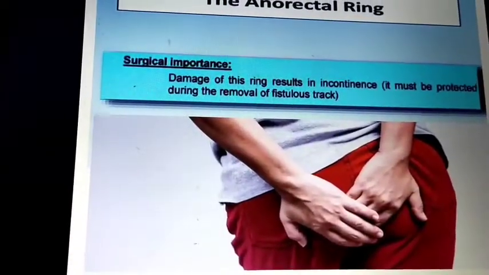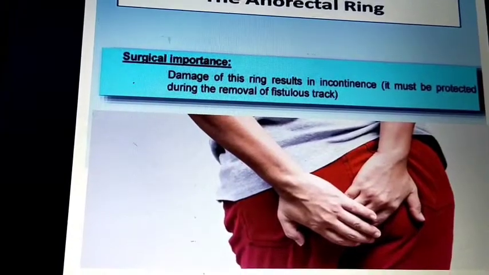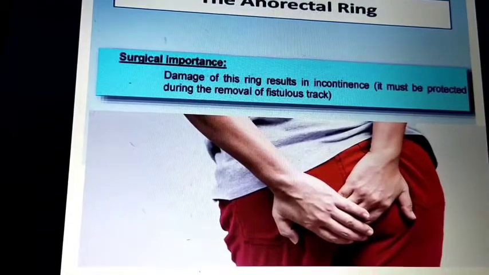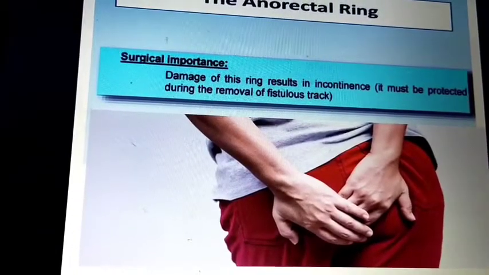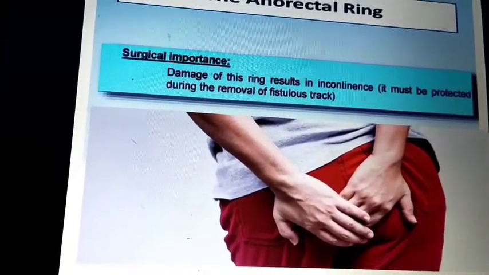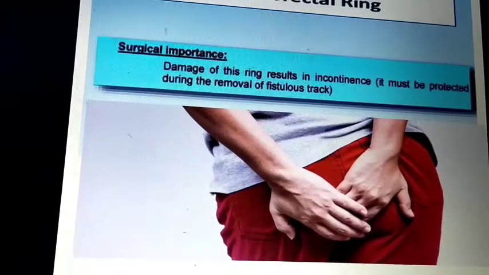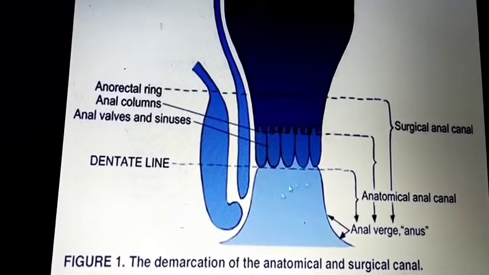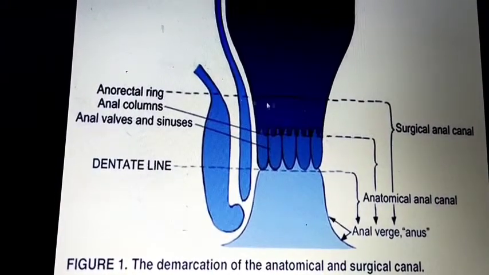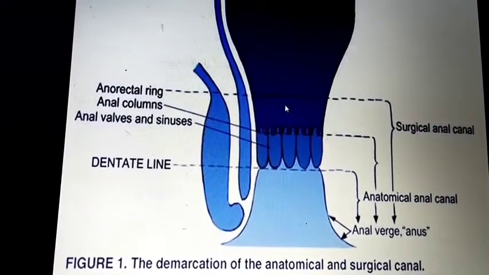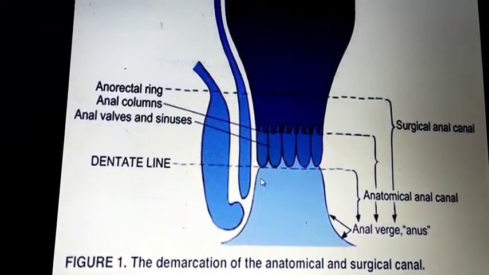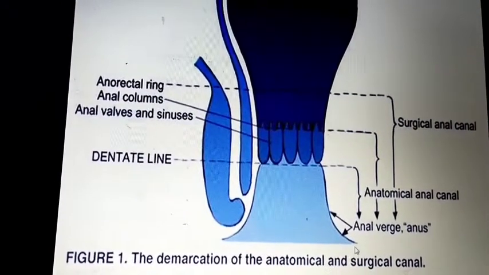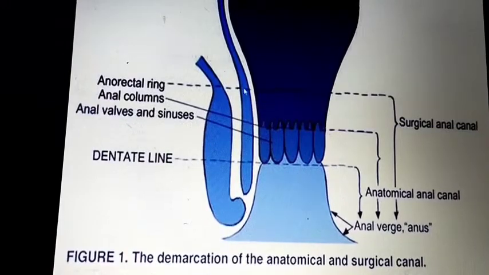Okay, the anorectal ring is surgically important. Damage of this ring results in incontinence. It must be protected during the removal of a fistulous tract and the removal of piles. Okay, you can see here the upper part is the surgical anal canal, and this is the anatomical anal canal. The surgical anal canal is from the anal verge to the anorectal ring.